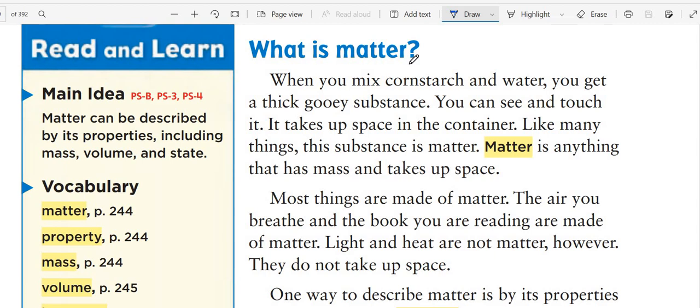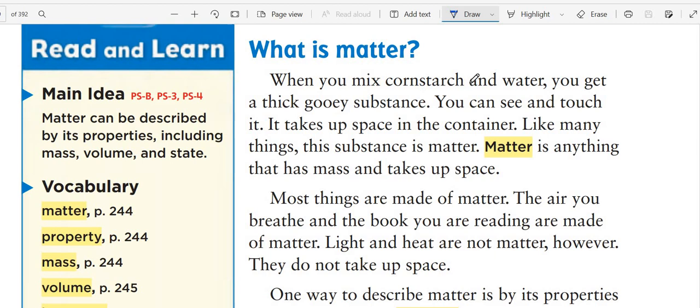When I call something matter, it is because it has mass, which means when I put it on the balance, it's going to give me a value. So it has a mass, and we are going to know more about the mass. And also it takes up space. If I put anything like the book or the mobile on the empty table, it will take up a space. So when I call something matter, it means that it takes a space and has a mass.